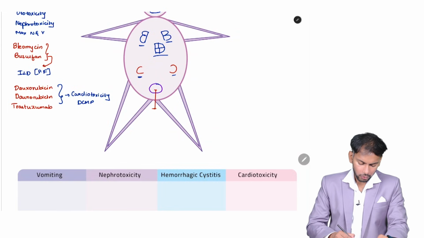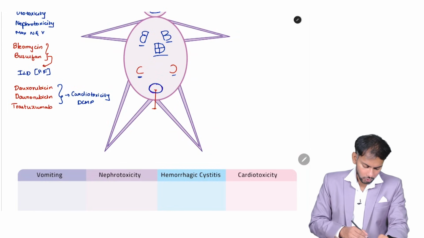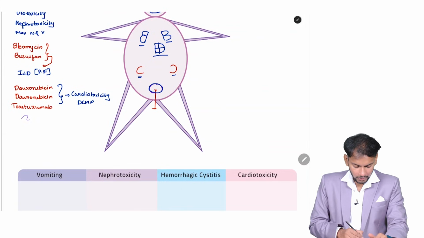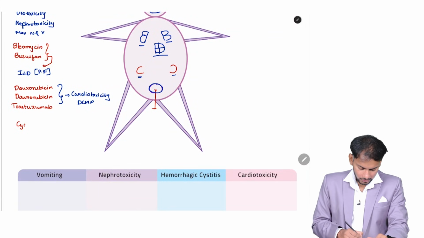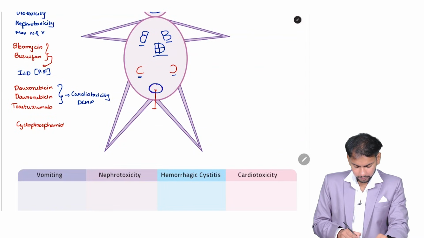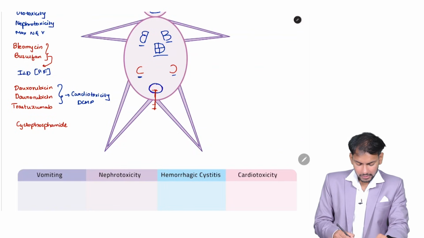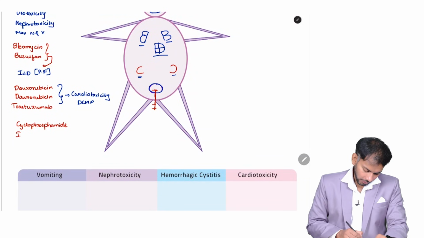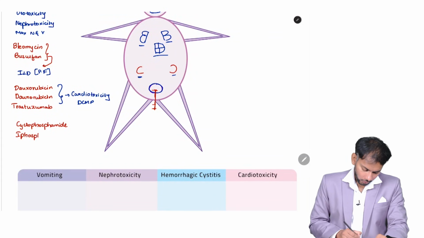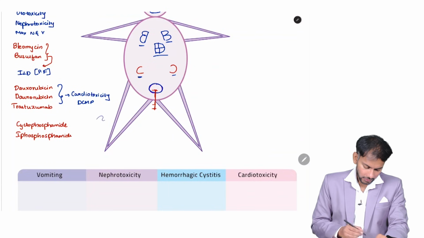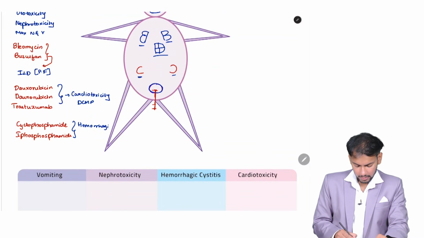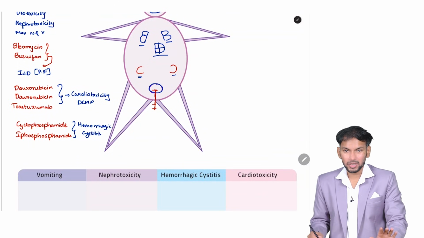In the bladder, how did I draw the bladder? It is a circle, no? So I call it cycle. It is cyclophosphamide. And you can see urine, how is it there? It is an I. Cyclophosphamide, ifosfamide. I have drawn the urine red in color. So the person is having cystitis. It is hemorrhagic cystitis. That's all. These are the important side effects that you need to remember.